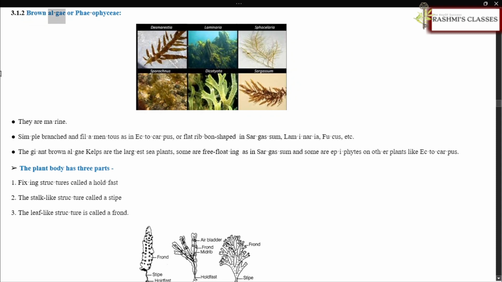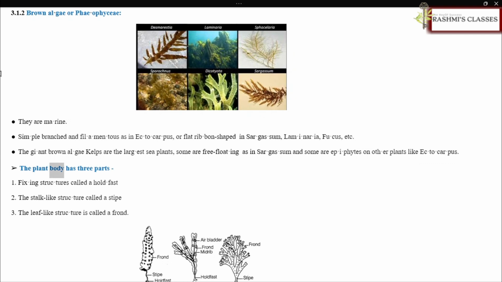3.1.2 Brown algae or Phaeophyceae. They are marine. Simple branched and filamentous as in Ectocarpus, or flat ribbon-shaped in Sargassum, Laminaria, Fucus, etc. The giant brown algae kelps are the largest sea plants. Some are free-floating as in Sargassum and some are epiphytes on other plants like Ectocarpus.